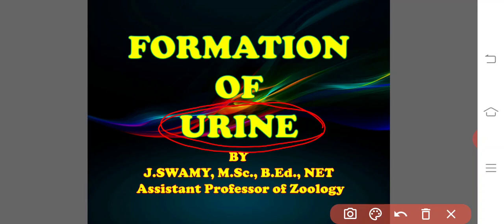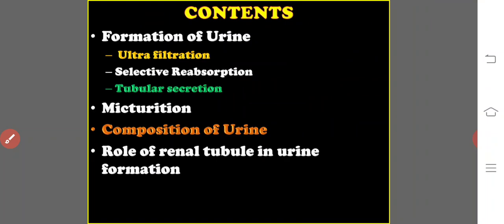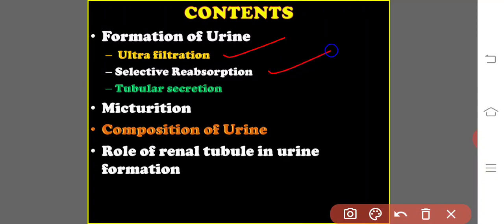The formation of the urine takes place in 3 steps. So these steps are ultrafiltration, selective reabsorption and the tubular secretion. Along with them, we will also discuss the micturition, composition of urine and the role of renal tubule in the urine formation.